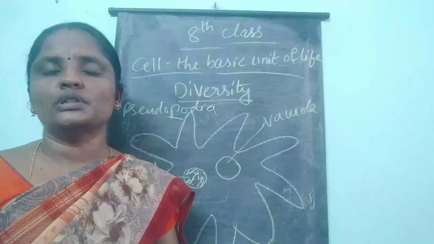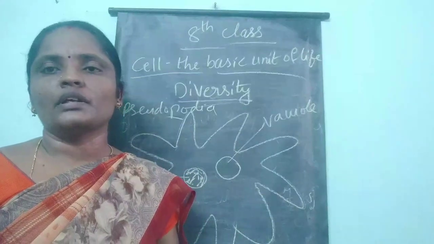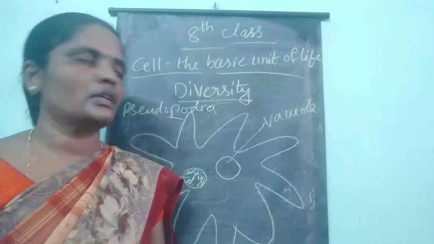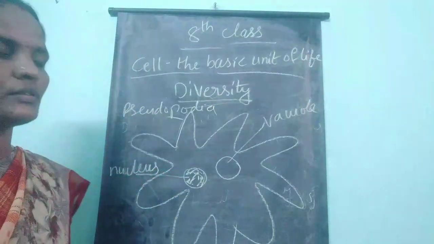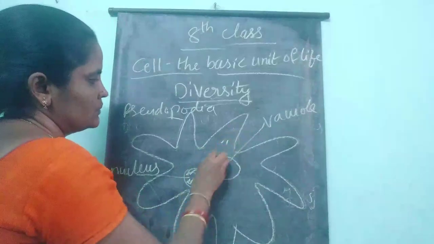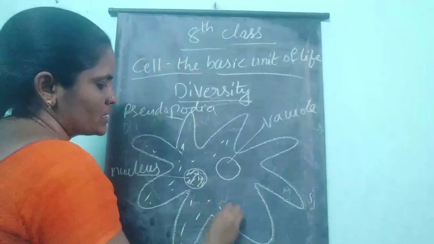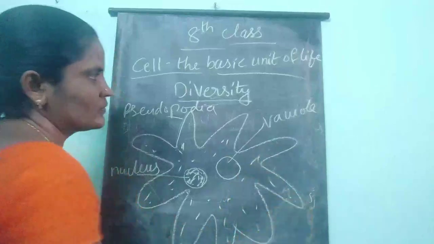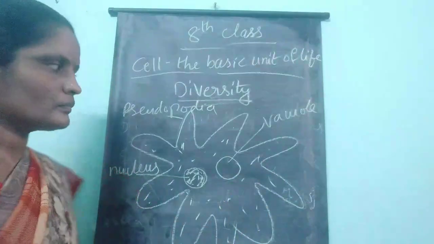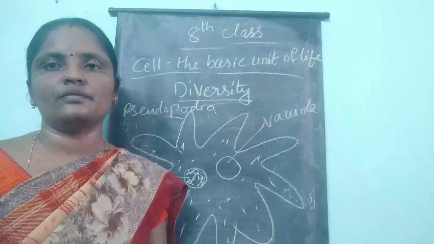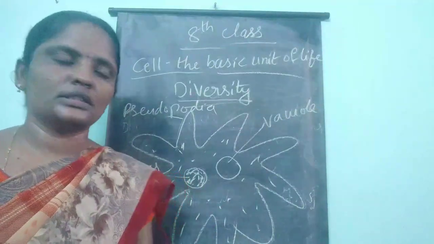It is a unicellular organism. Next we have observing cells in a leaf. This is the picture of the amoeba. Here the cytoplasm is present. In amoeba also, the single cell performs different functions just as I told you.